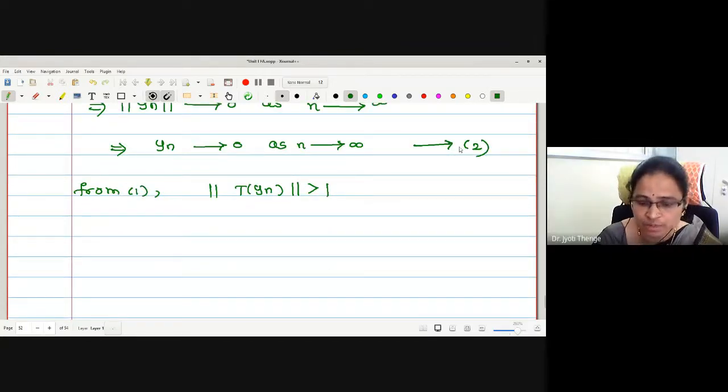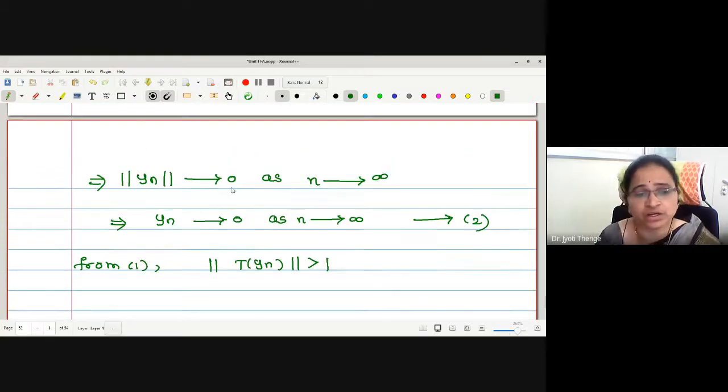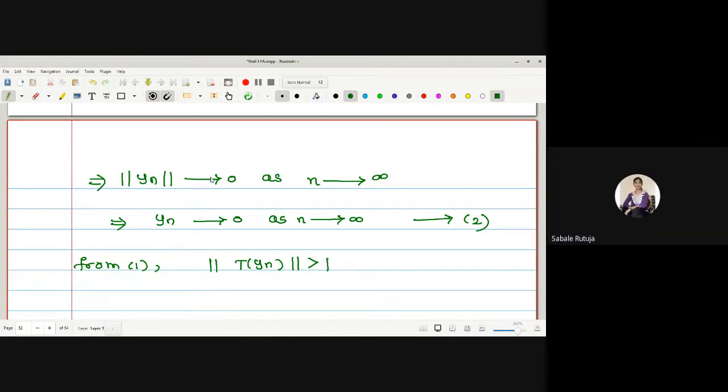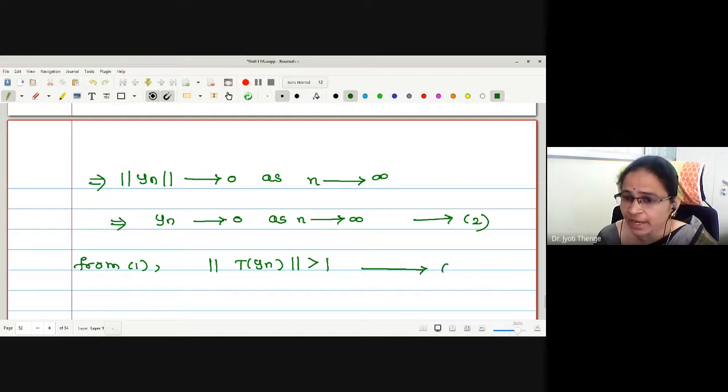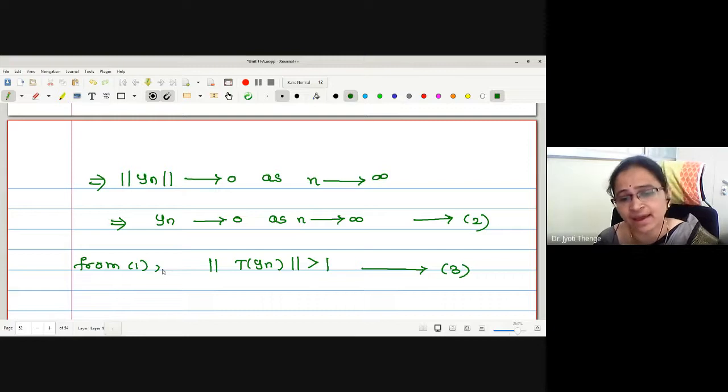Now let us use the function to be continuous. If the function is continuous and yn tends to 0, what should it imply? T of yn converges to T of 0, right? But from this, can you say that norm of T of yn is converging to 0? No, because every scalar norm T of yn is greater than 1.